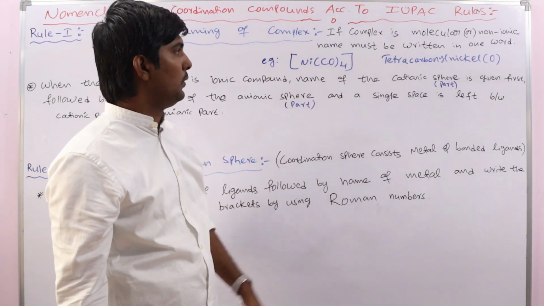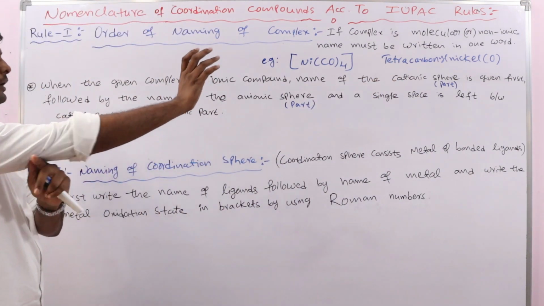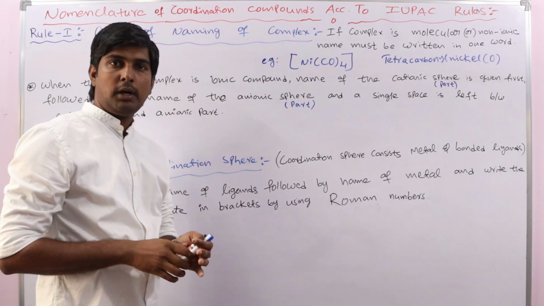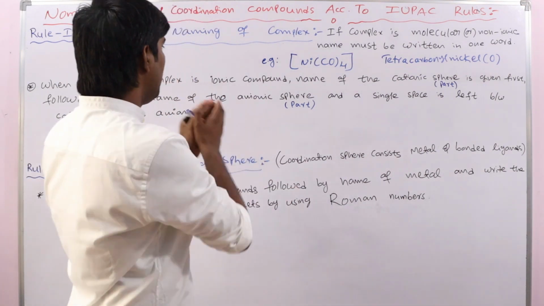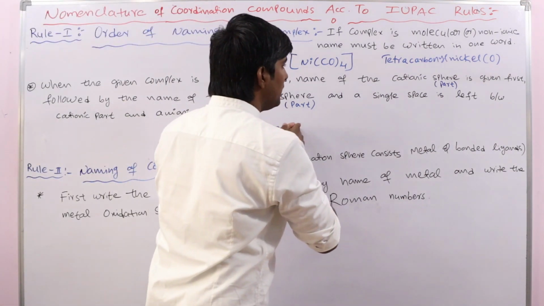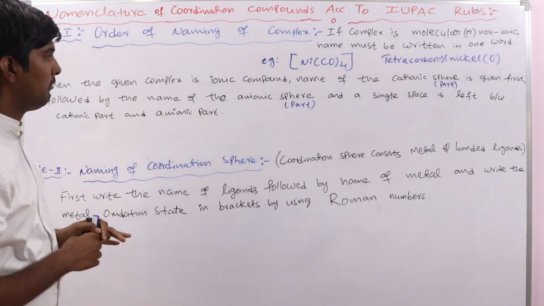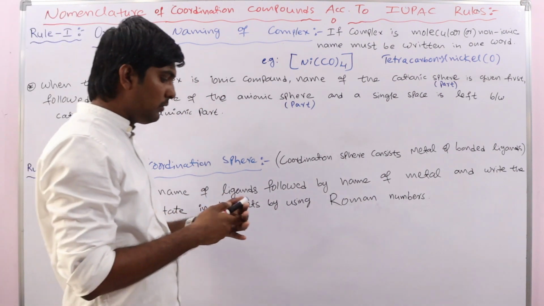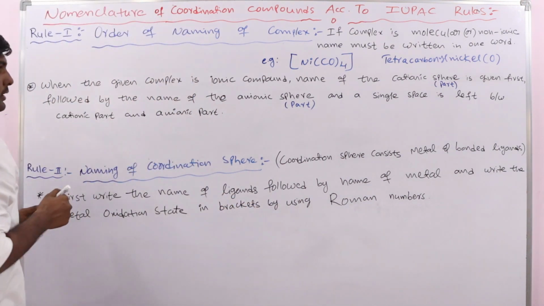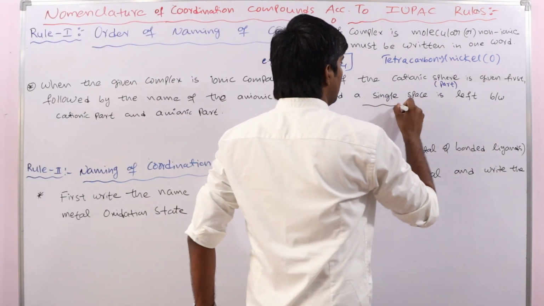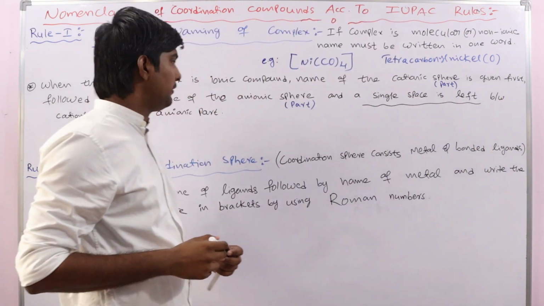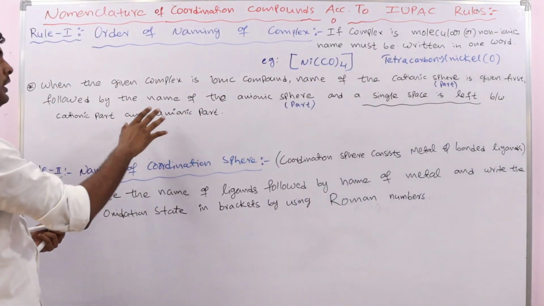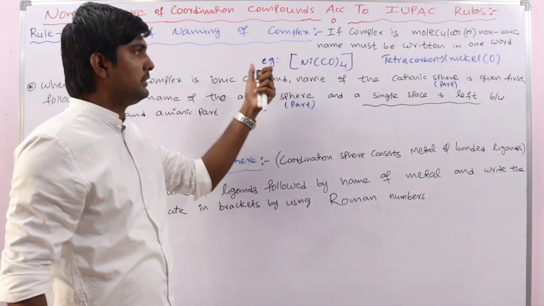Both are correct, you can use any one. We write the cationic part name followed by the anionic part name with a single space left between them. So this is the first rule.